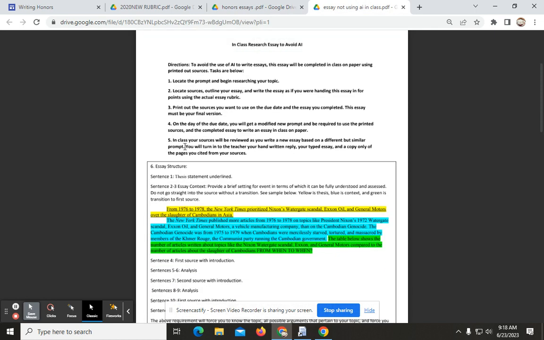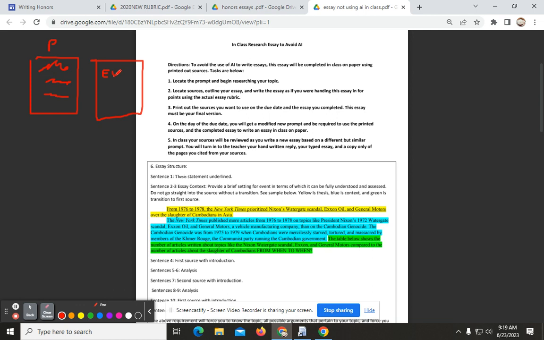In class, your sources will be reviewed. You will write your essay on a different, but for the most part, similar prompt. And then you are going to turn in to the teacher your paper essay with your actual handwriting on it. That will then be followed by the actual essay that you typed at home, because you are asked to still write this essay at home, but I'm only going to be scoring this essay. And then you are bringing in your sources.